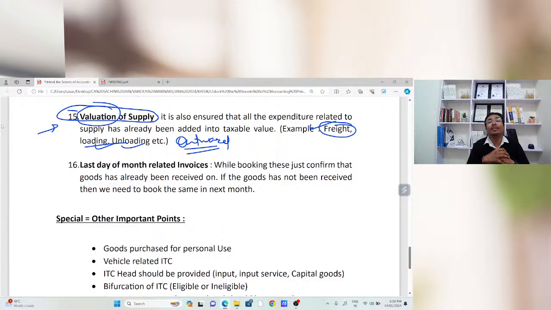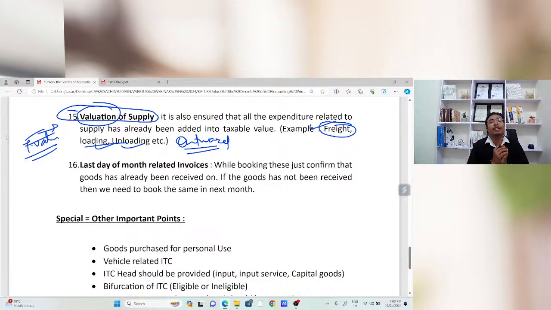That should be the taxable value, because your transaction value will be treated as value of supply if buyer and supplier are not related parties and price is the sole consideration. And if you are receiving the amount for loading, unloading, commission, freight, discount, all the things are adjusted with the taxable value and GST should be charged on the final taxable value. That is the important thing.